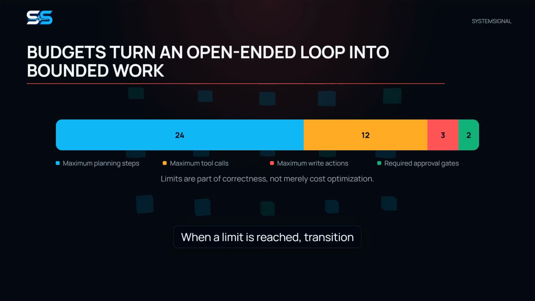When a limit is reached, transition the run to a clear state such as awaiting approval, budget exhausted, or failed safely. Do not silently truncate the agent's history and hope it becomes economical. A bounded failure is diagnosable. An unbounded success response can be surprisingly expensive.